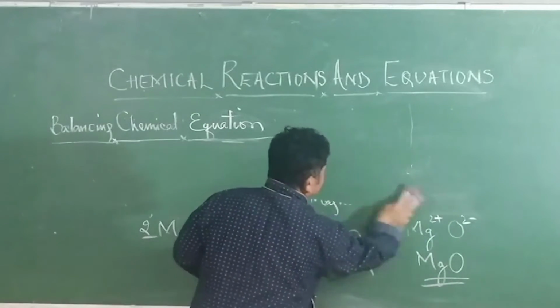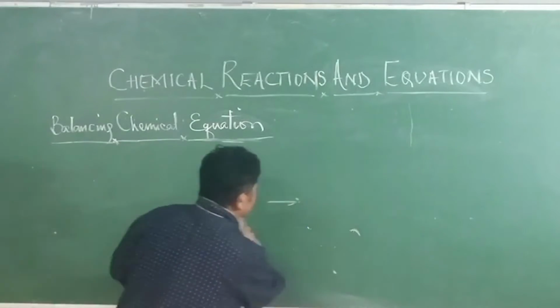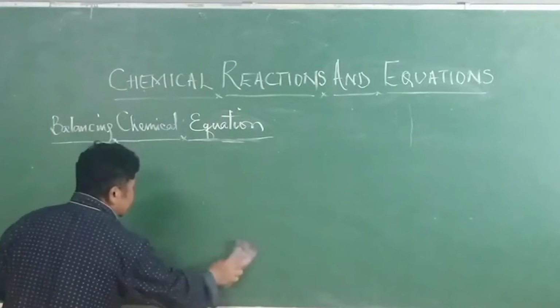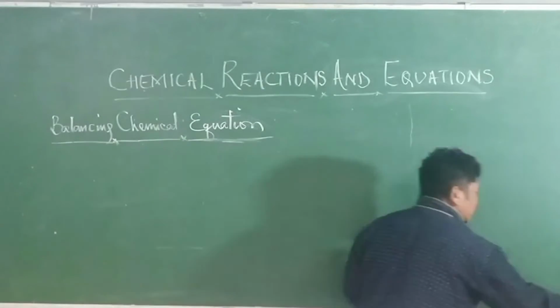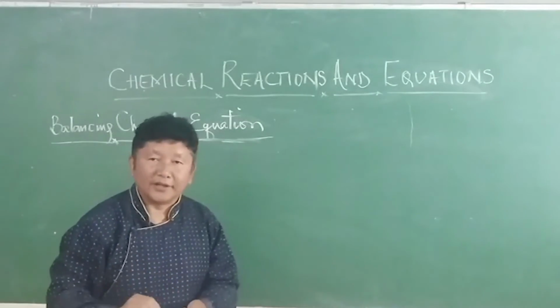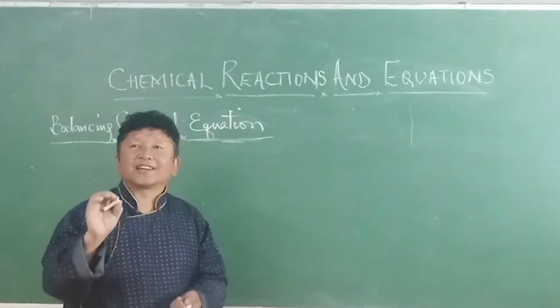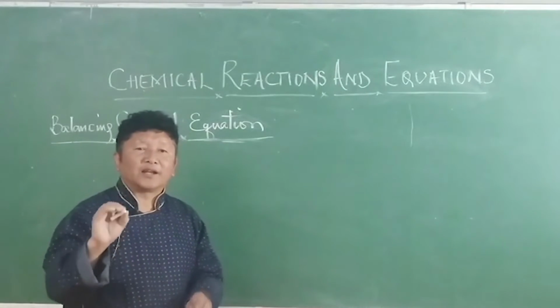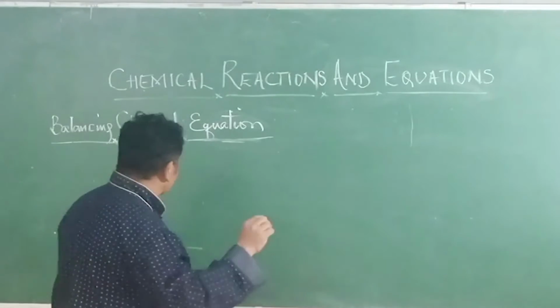Let's try another balancing chemical equation. Iron reacts with water to form iron oxide and hydrogen.